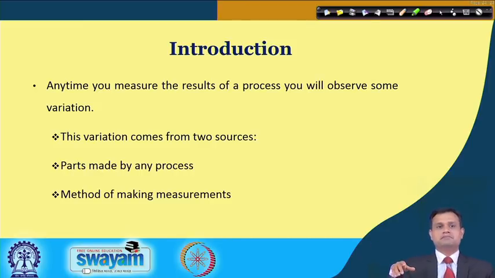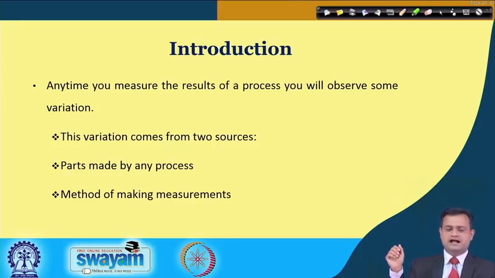Number one, the part made by any process. So suppose you are manufacturing, let us say, a bearing, then the outer diameter of the bearing, if you take a sample of 100 bearings, you will find there would be some variation. Suppose your nominal value is, let us say, 50 millimeter, then you get 50.1, 50.2, 49.9, something like that. Some variability is always there, so long as it is within the tolerance limit, it is acceptable.